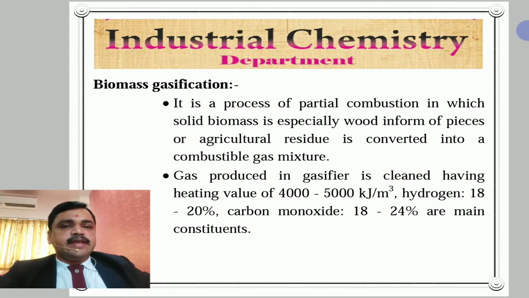With some gases like hydrogen 18 to 20%, carbon monoxide 18 to 24% are main constituents. Therefore, from agricultural residue or waste and wood, we get combustible gases, and this is a mixture of combustible gases, hydrogen, carbon monoxide, etc.